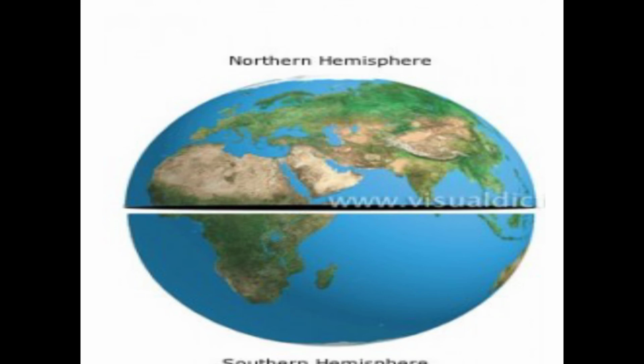Halves means two equal parts. The complete circle which runs around the middle of the globe is nothing but the equator or 0-degree latitude, isn't it? The half that lies north of the equator is known as the northern hemisphere, and south of the equator is known as the southern hemisphere, isn't it?